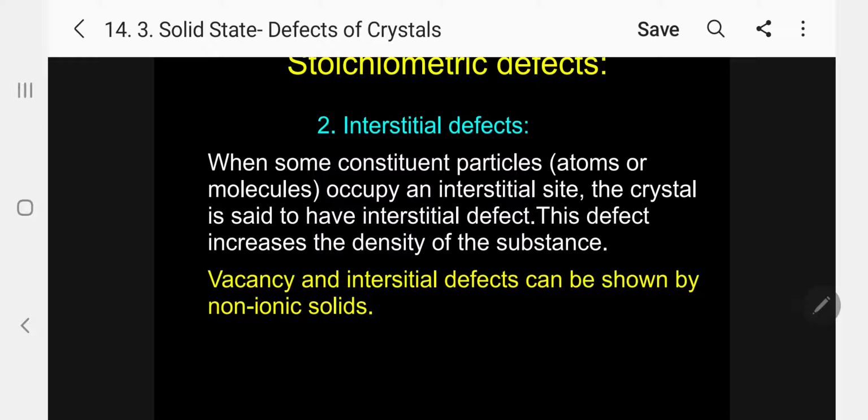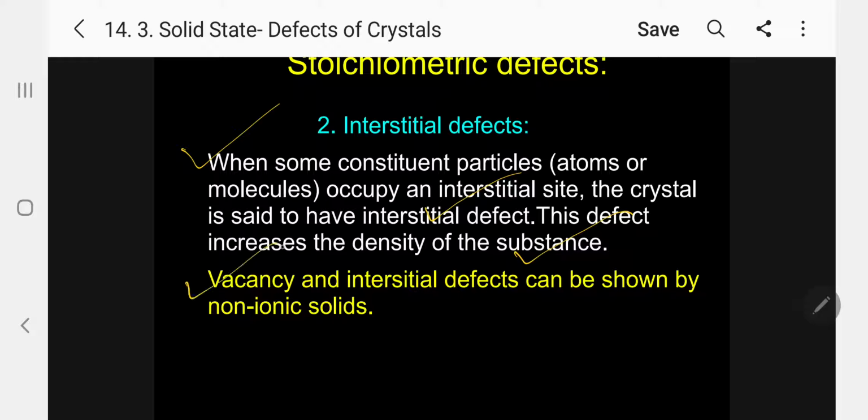What is interstitial defect? When some constituent particles, atoms or molecules occupy an interstitial site between atoms, the crystal is said to have interstitial defect. This defect increases the density of the substance.